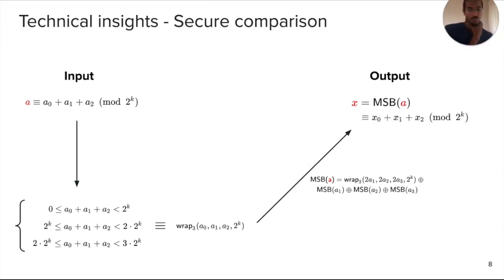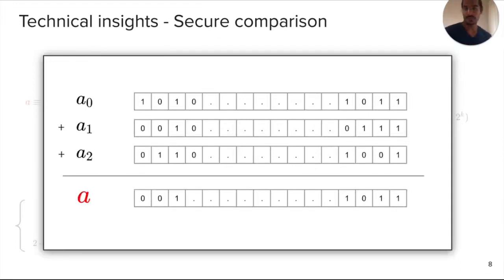And so that's the insight. Let's take a quick look into some intuition behind this insight. The best way to look at this is going the old school way of writing this addition. So let's say A0, A1, A2 are these three numbers, and then they add up, in a modular sense, to A, and so this is the sum. Now, when we say we are interested in computing the most significant bit, we are interested in this bit 0 here. The way this bit is done in terms of the addition is simply going to be the sum of this bit, this bit, this bit, like the MSBs of A0, A1, A2. And it's also going to contain one more factor, which is the carryover.